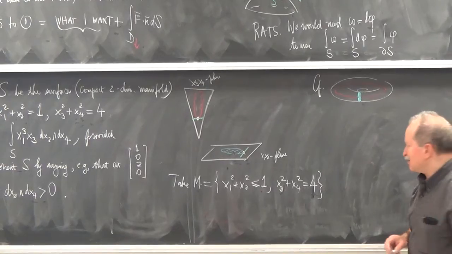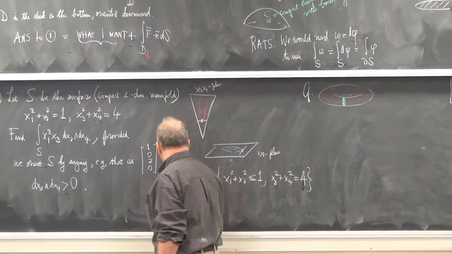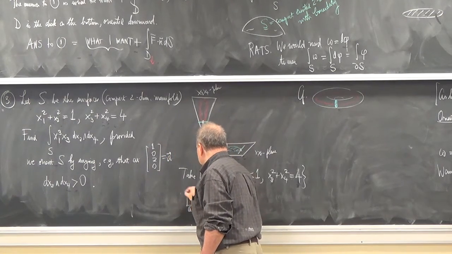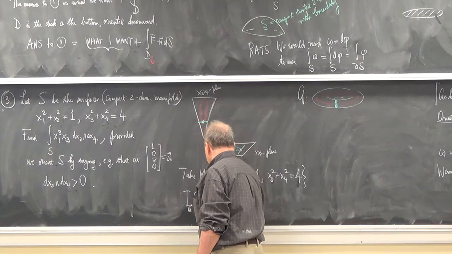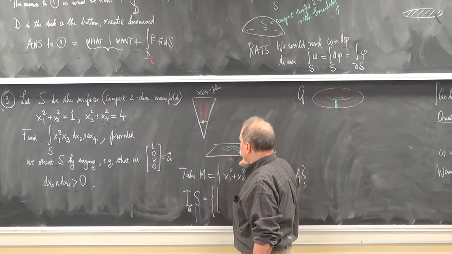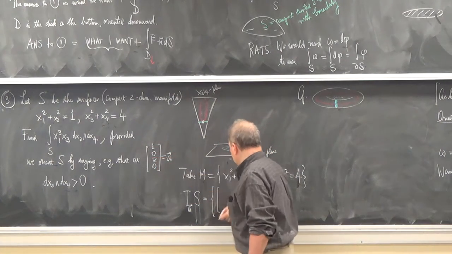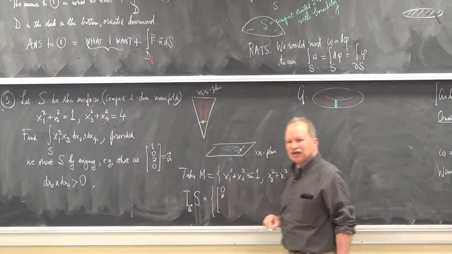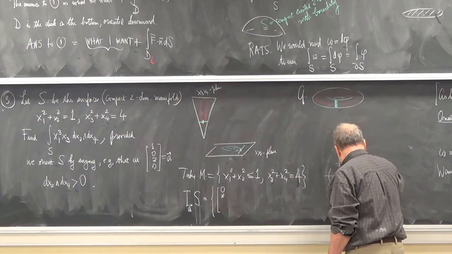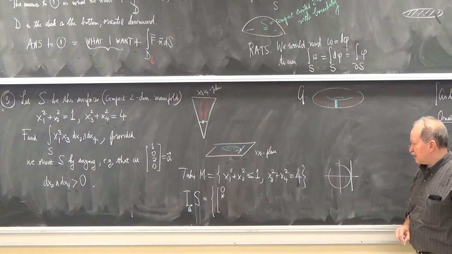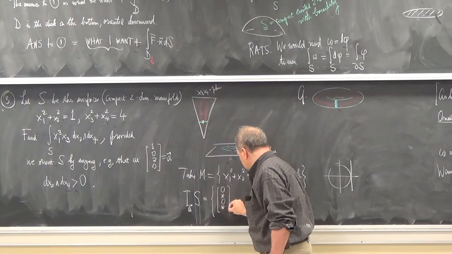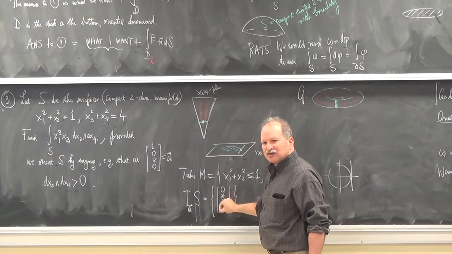Let's call this point A. The tangent space of S is the set of all vectors tangent to the circle at (1, 0), which have 0 in the first slot and something in the second slot. S is the boundary, so you're varying x2, and then you're varying x4. Those are the two dimensions that span your tangent plane.